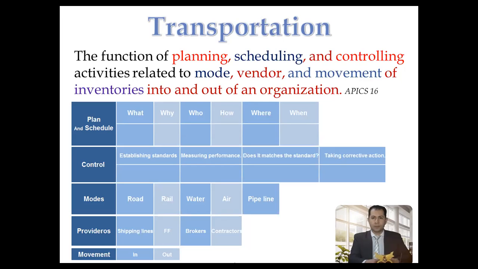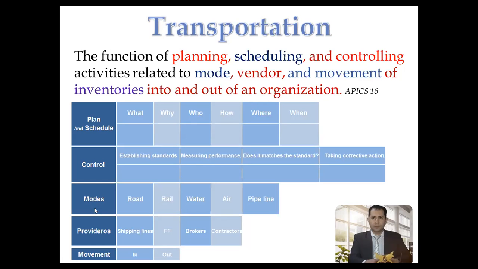Moving to another action, you are planning and controlling the modes. In transportation, generally, we have five main modes of transport. We have road, which uses trucks in their variety. And rail, we have trains on the rail. Water, as in our example, will be our choice because we have to move from one port to another port and we have a huge quantity. And we have another mode, air transport, and the fifth one is pipeline.